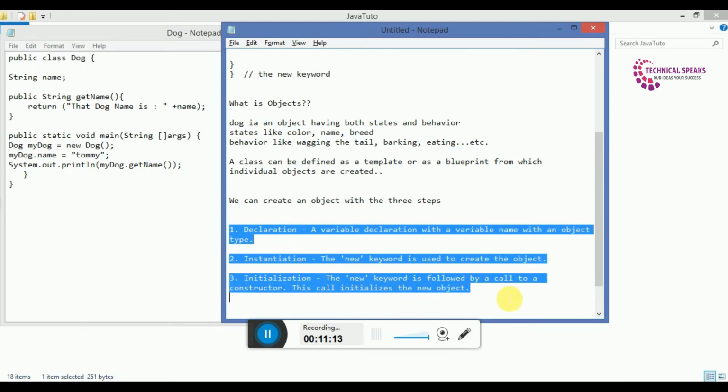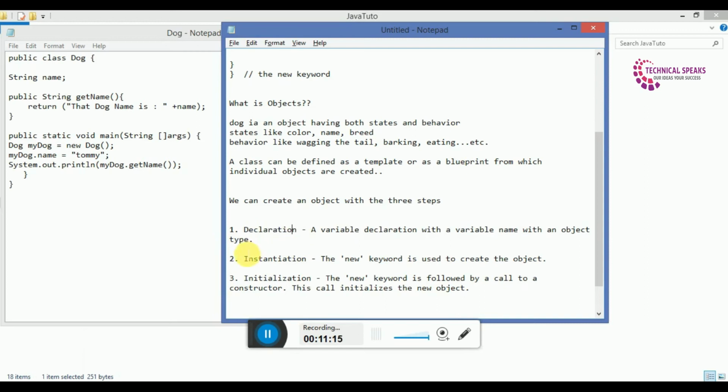First one is declaration, second one is instantiation, and third one is initialization. What we do in declaration is that we just declare a variable name with an object type. And what about instantiation? We just use the new keyword to create an object. In the case of initialization, the new keyword is followed by a call to a constructor. This call initializes the new object.